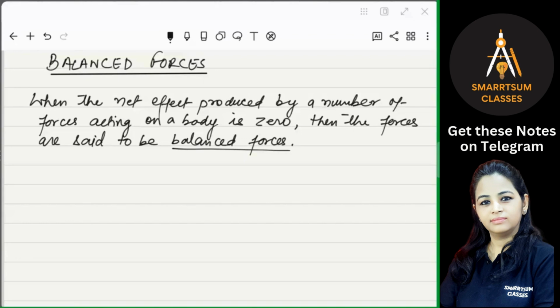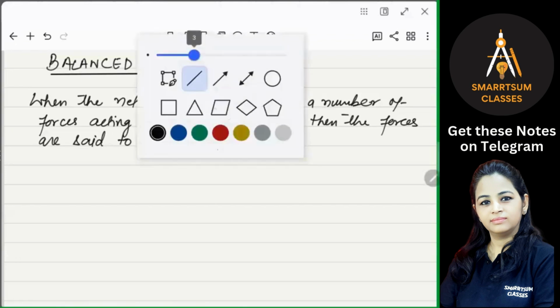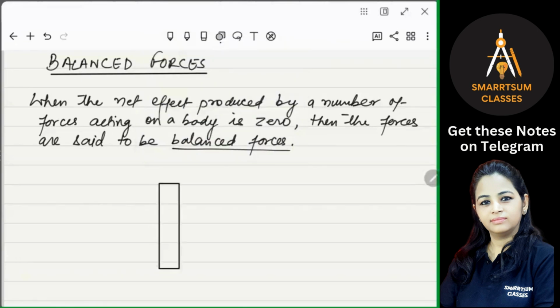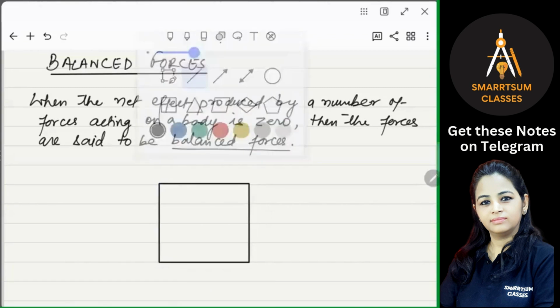Now, suppose a block of wood is placed on a horizontal surface. Suppose we have a block of wood, this is the wood block, and this is placed on a surface.